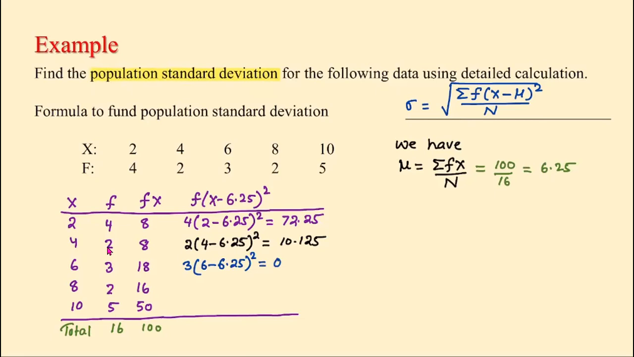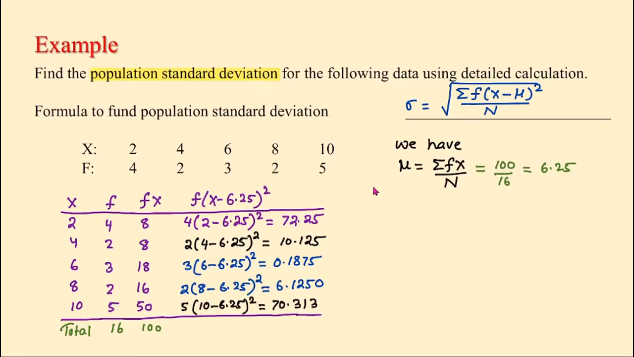Similarly, in the third line, frequency is 3 and x is 6, so 3 times (6 minus 6.25) squared, and if we simplify this, we get 0.1875. In the next line, frequency is 2 and x is 8, then 2 times (8 minus 6.25) squared, which is equal to 6.125. In the last line, frequency is 5 and x is 10, so 5 times (10 minus 6.25) squared, which is equal to 70.313. So these are the different values.